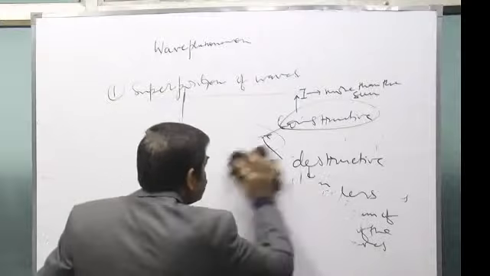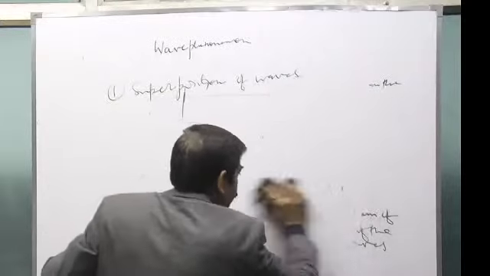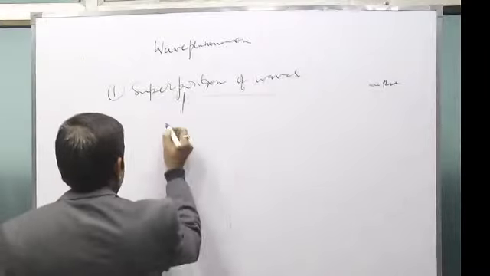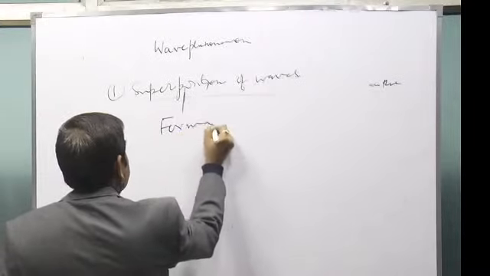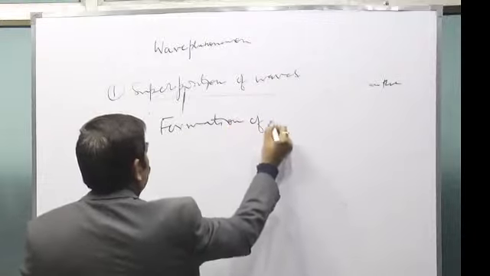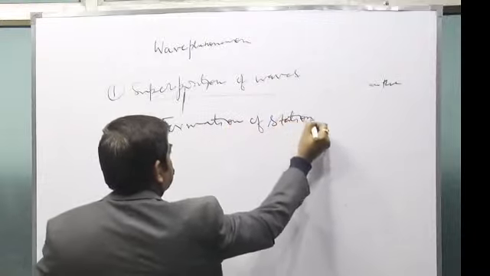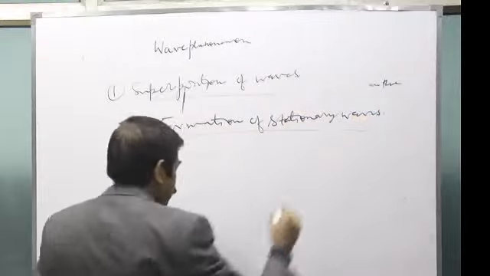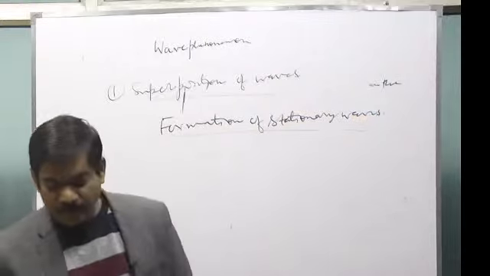That is the formation of stationary waves. You see, in the formation of stationary waves, what happens?